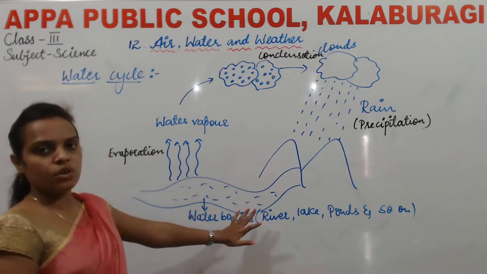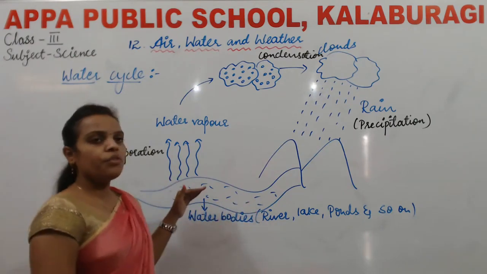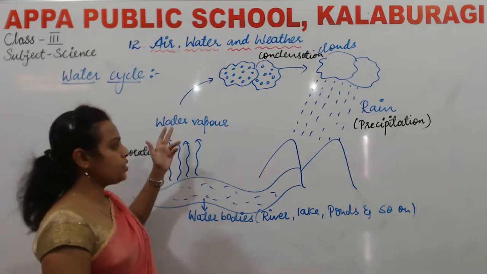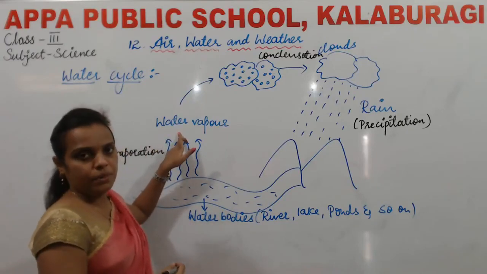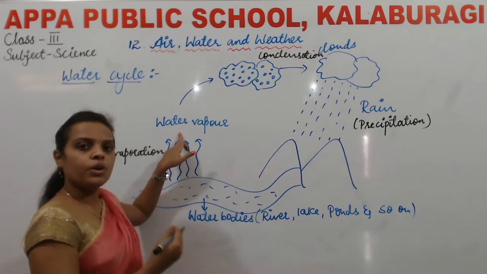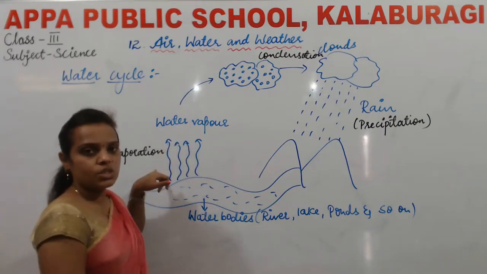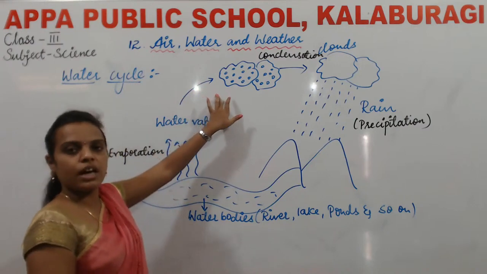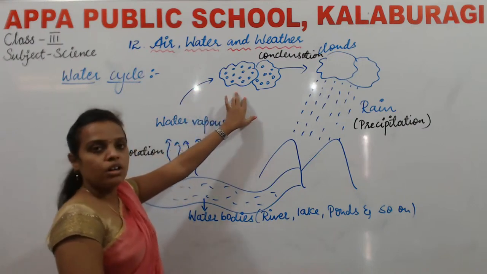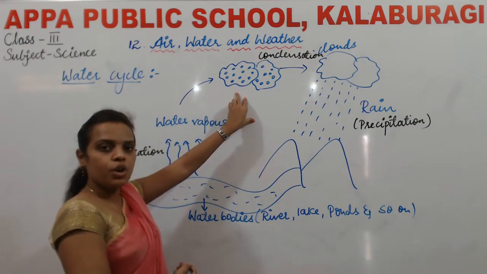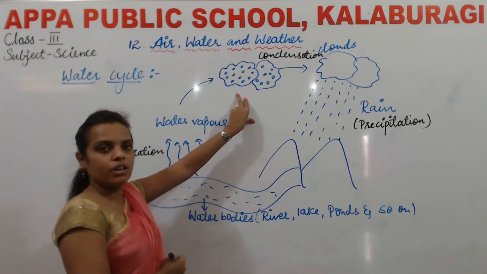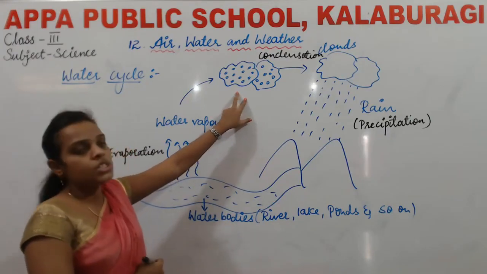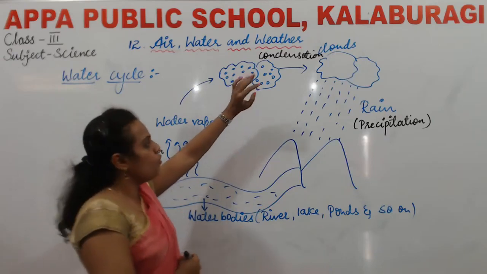So what happens in the water cycle? First, water from the water bodies changes into water vapor. So that process is called evaporation. Then water vapor rises towards the sky, and when it comes in contact with the cool air, it forms tiny droplets of water.